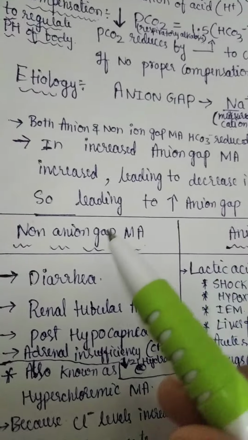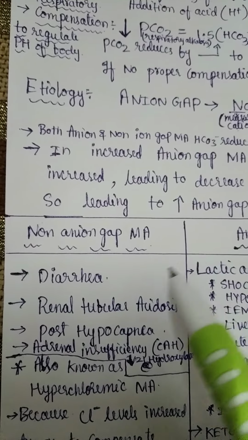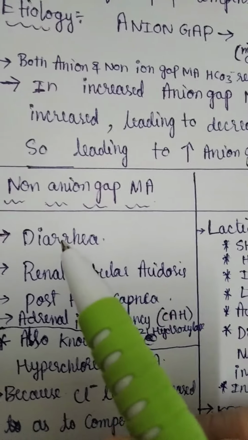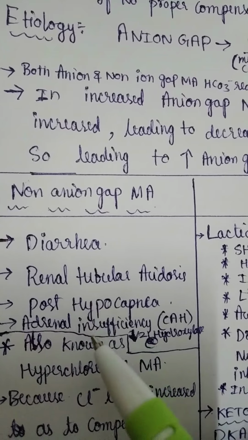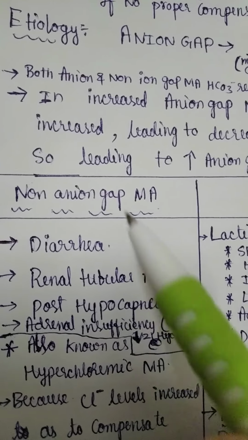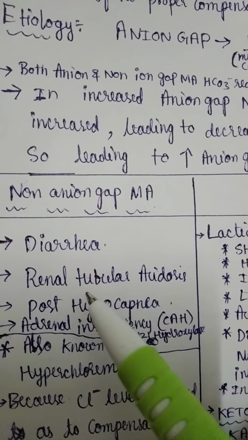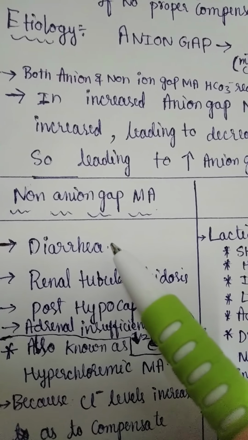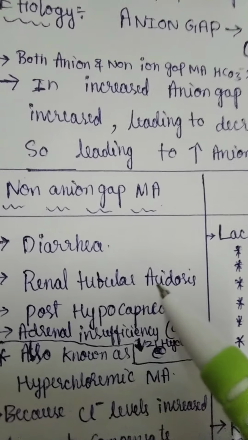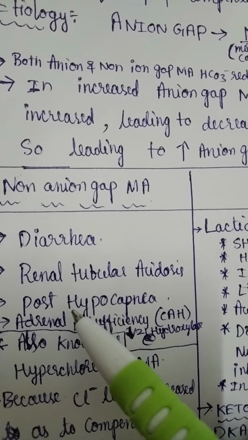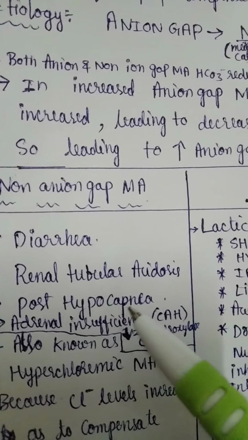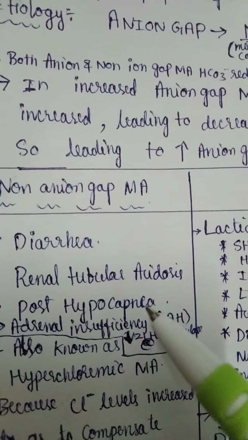Next we will go to examples of conditions with non-anion gap metabolic acidosis, that is diarrhea, renal tubular acidosis, post hypocapnia and adrenal insufficiency. In diarrhea and renal tubular acidosis, there is loss of bicarbonates. In diarrhea, there will be loss from the stools. In renal tubular acidosis, there will be loss from urine. In post hypocapnia, normally in hypocapnia, there will be reduced carbon dioxide levels.